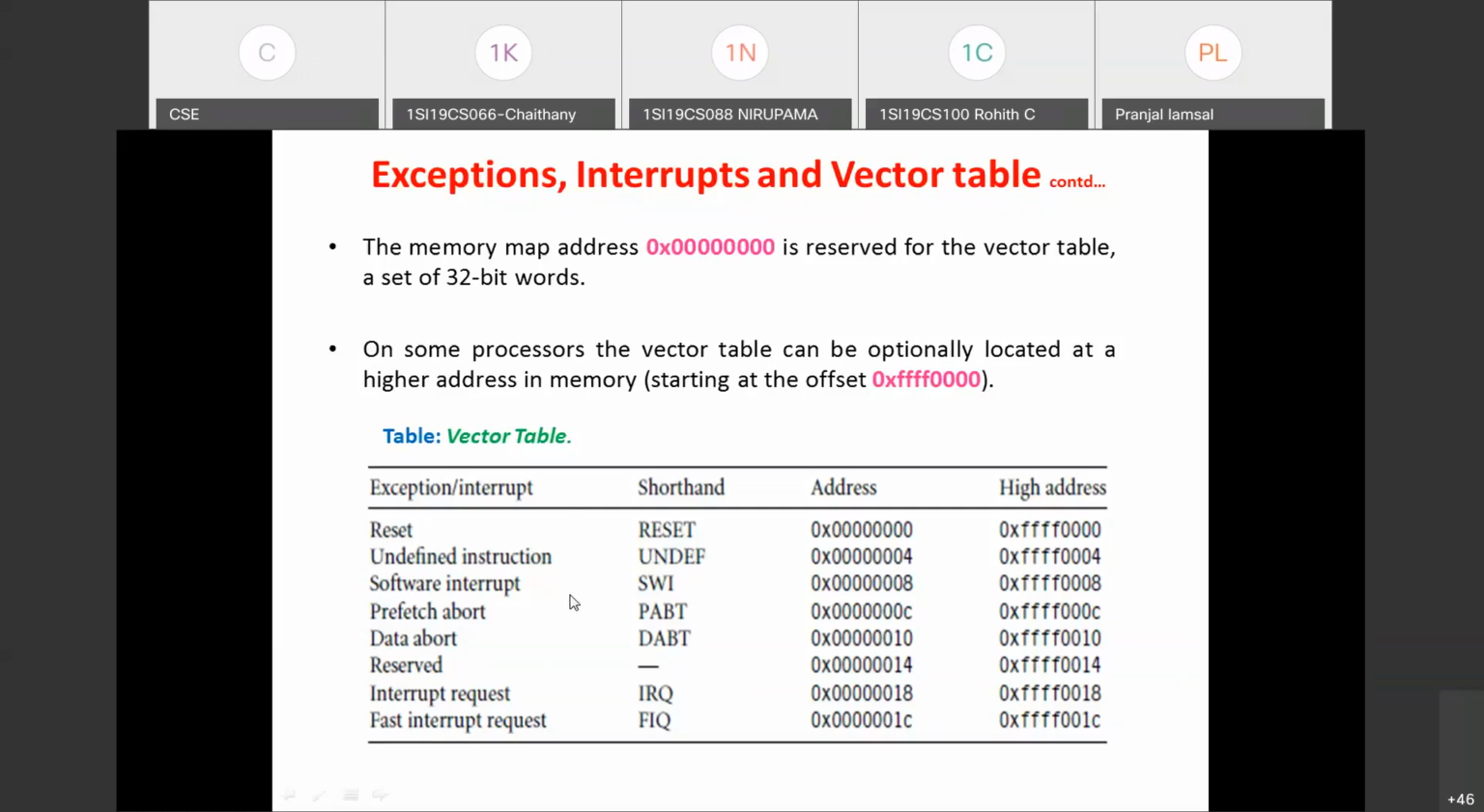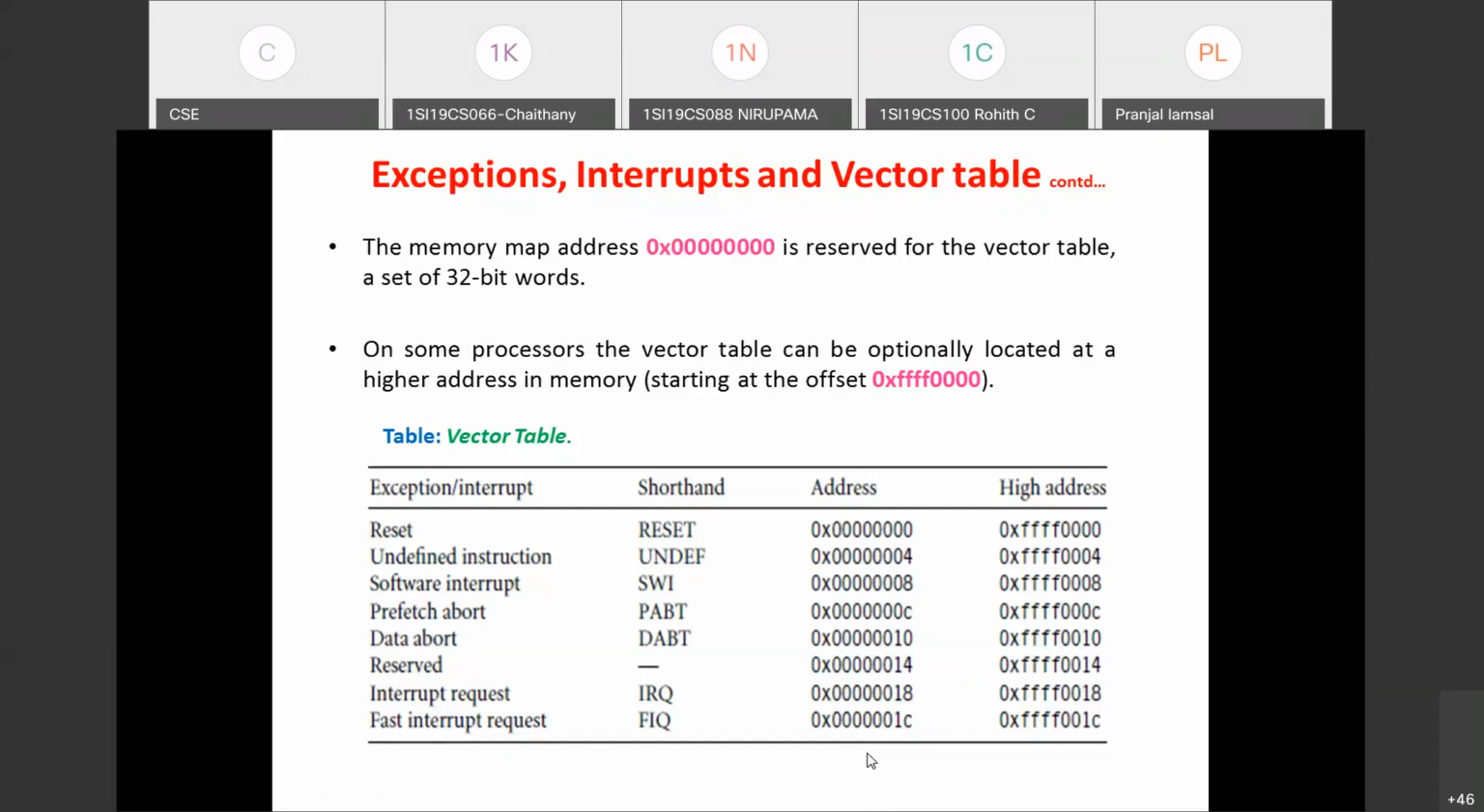And these are the vectors for each of these interrupts. These are the vector addresses you are seeing. For reset, it is 00, and the high address is 4f followed by 40. For undefined instruction, 4 and 4f followed by 40, and so on. Okay, so this is easy to remember. The last one is the easiest to remember, that is fast interrupt request, where the ISR can start from this address itself, so that an additional branch instruction need not be executed. Okay, so this is about exceptions, interrupts, and the vector table.